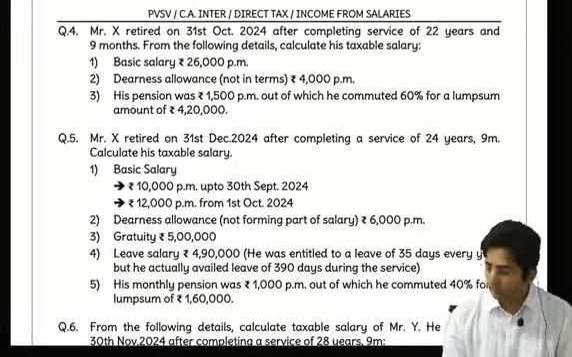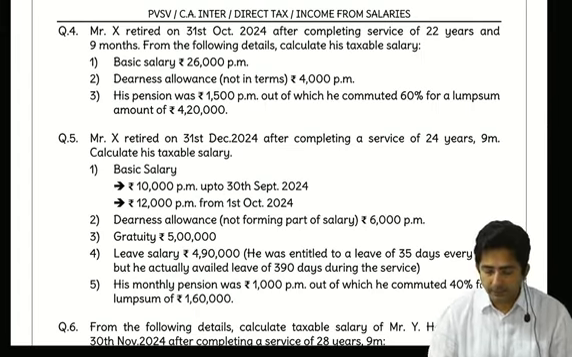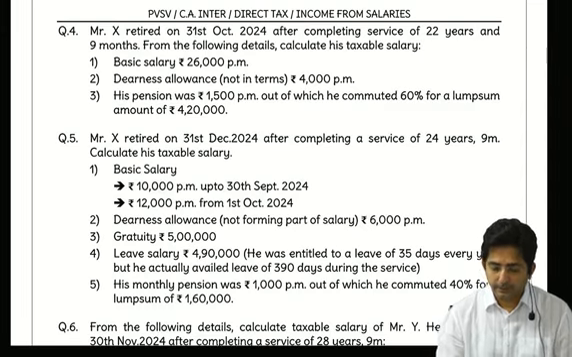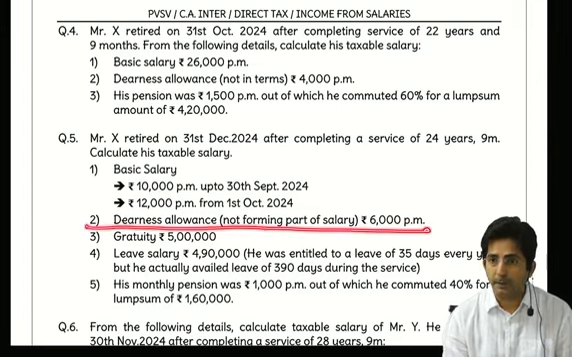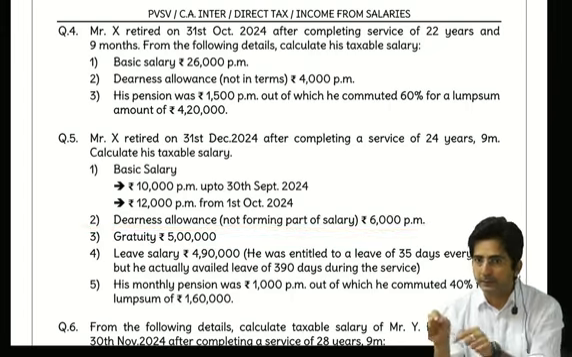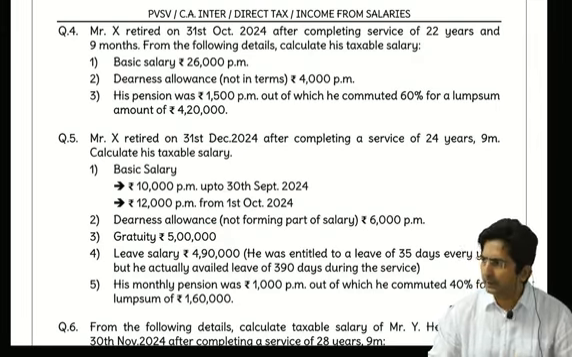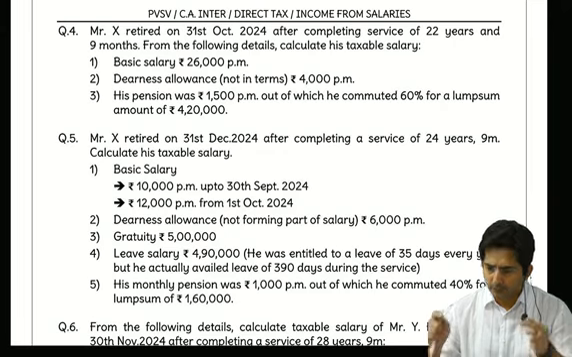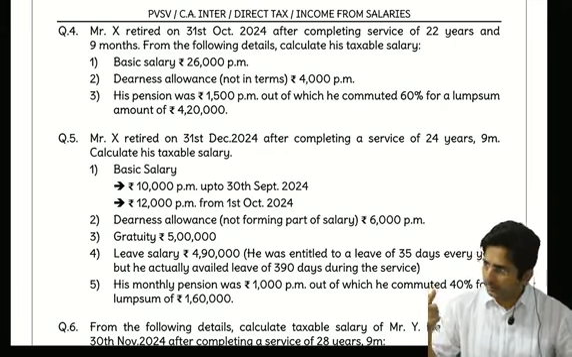Can you see this question number 4? In the bracket of dearness allowance, what is written? Not in terms. And then here also, you see, in the bracket what is written? Next question: not forming part of salary. So usually in the dearness allowance bracket you will find something written: in terms, not in terms, forming part of salary, not forming part of salary. So this concept I am explaining. Then I will start gratuity.